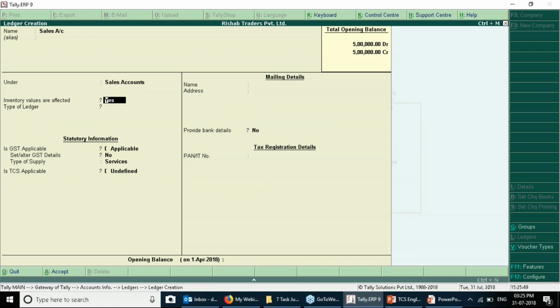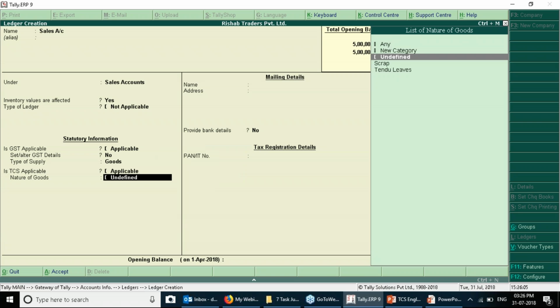Under sales account, inventory values are affected, yes. Is GST applicable? Applicable. Type of supply: goods. Is TCS applicable? You can make it yes for applicable. And here you need to say any category so that this one account can be used.